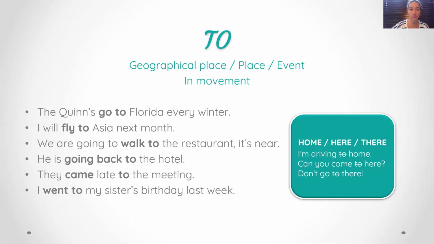Good. So let's see here. The Quins go to Florida every winter. If I change the verb go for the verb to be, I would say the Quins are in Florida every winter. So the verb has a big importance here in prepositions. All right. I will fly to Asia next month. I will be in Asia. If I use be, it's in Asia. Geographical place is in. But here we use to because to fly is a verb of movement.